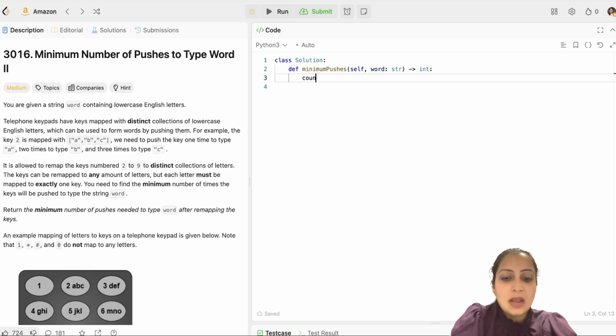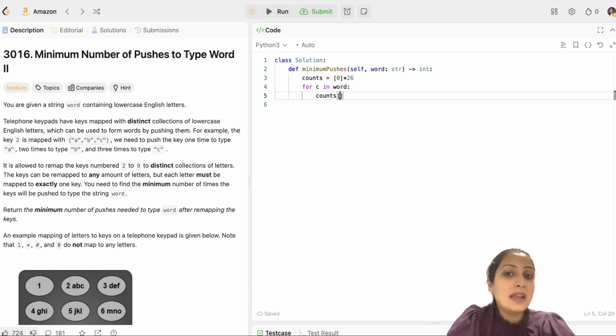But first, initialize my array like I described. I will initialize my zeros array of length 26, and then I will go through each character in the word given to me, and I'll update the counts for that particular character. But again, my characters are lowercase alphabets, while my indices of the array are 0 to 25. So to bring them to the same range, I will take the ordinal value of my character C and subtract the ordinal value of lowercase letter A to bring them into the same range of 0 to 25.